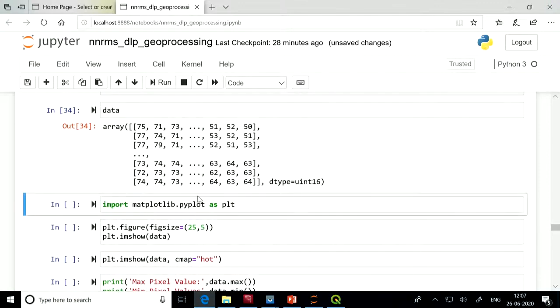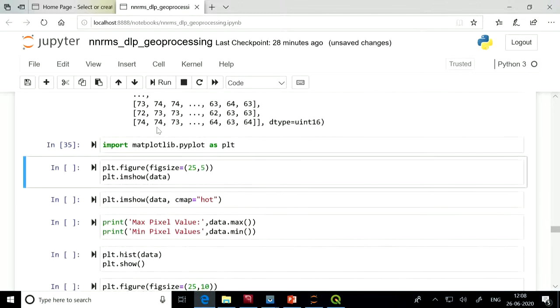Now if you want to visualize how the image looks, we will use matplotlib. First we need to import the pyplot module from matplotlib, so import matplotlib.pyplot as plt. Next, for displaying an image, we call plt. First we create a figure of size 25 by 5, then on that figure we show this data array.